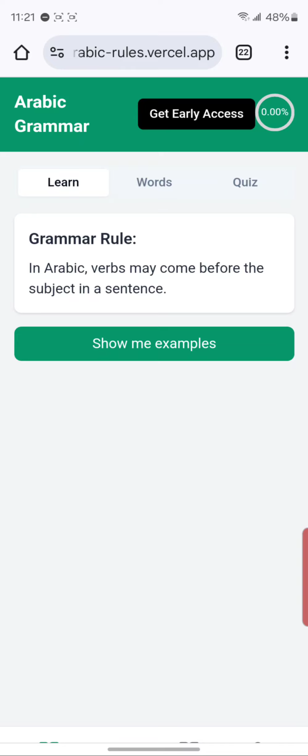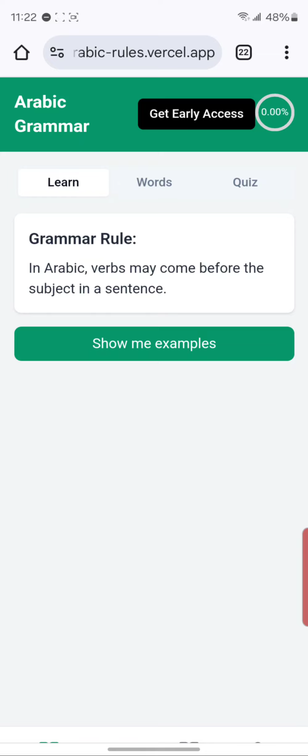Just wanted to show you the Quranic Arabic grammar app and the progress on it so far. The goal of this application is to help you translate or understand the Quran without the need of a translation. So inshallah, when you're standing behind the Imam, you're able to understand what is being recited. The core of the app is Quranic Arabic grammar rule based.